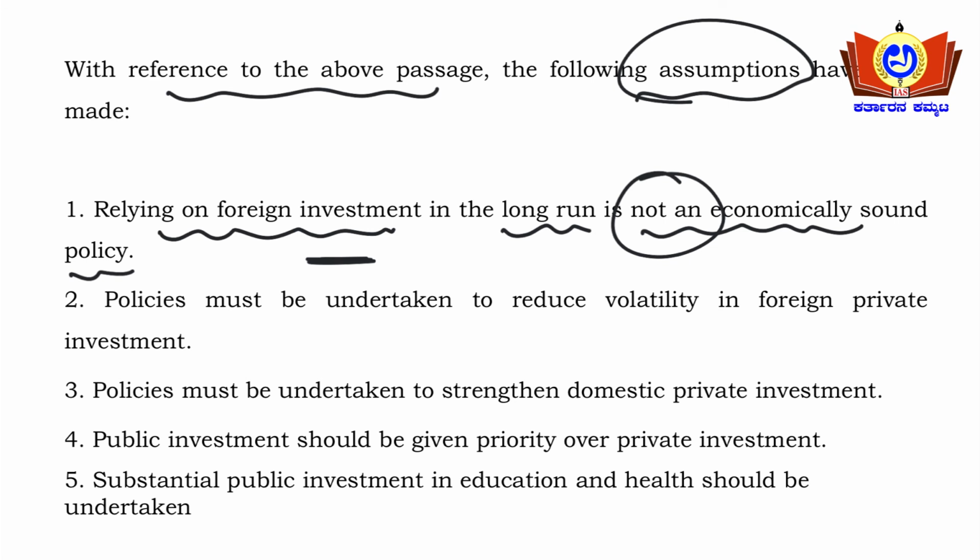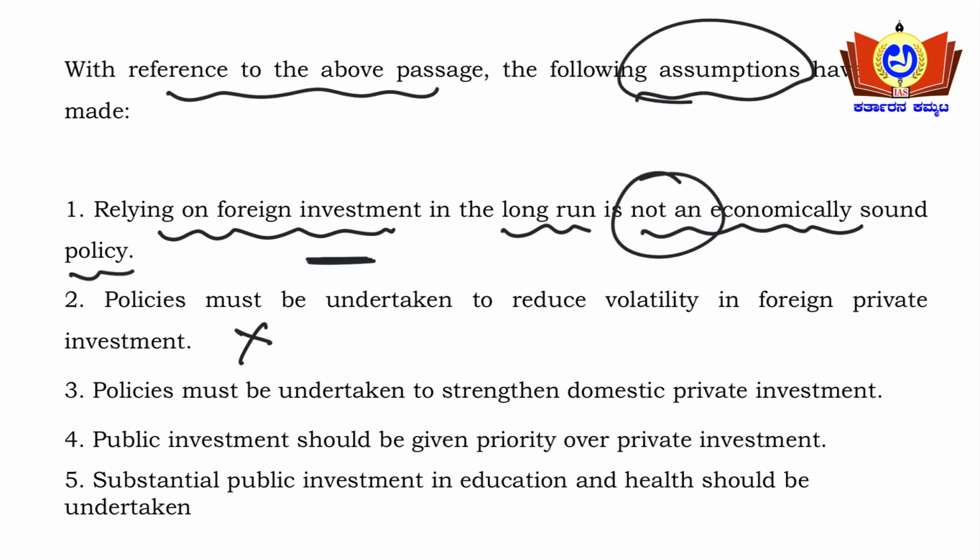So the second statement is: policy must be undertaken to reduce volatility in foreign private investment. So actually why is there volatility in foreign private investments? Because foreign private investment always seeks profitability. Where he will find more profit, he will invest there. If you bring any such policies, that you need to invest in such and such places or for such and such time period, then there will be no foreign private investment at all. So this statement can be eliminated here.